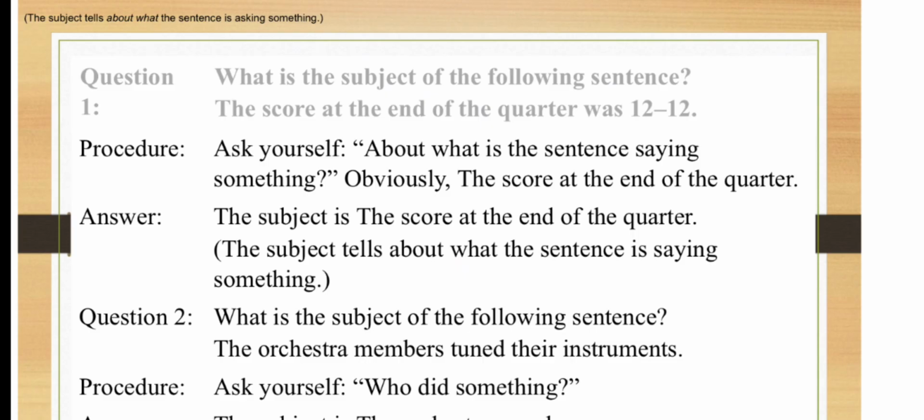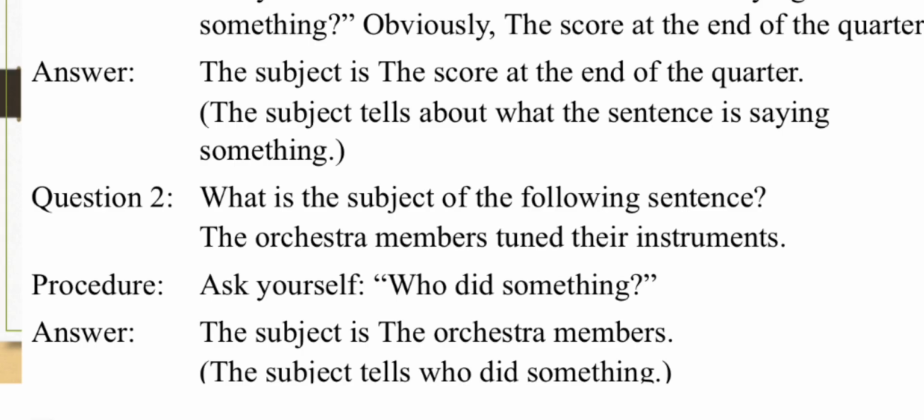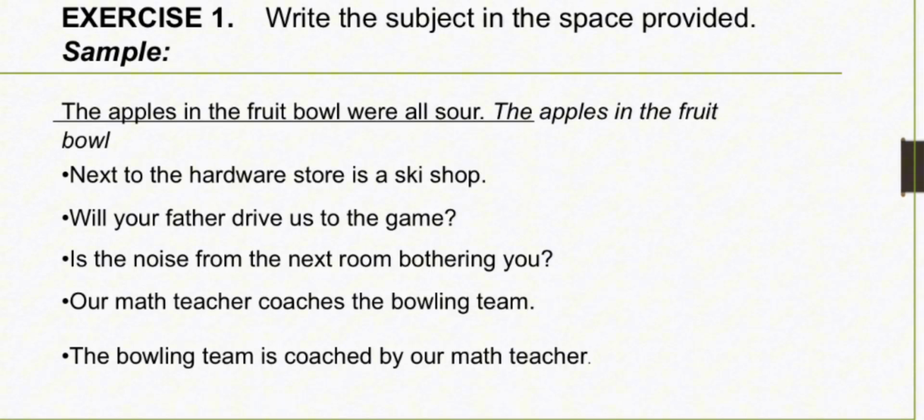What is the subject of the following sentence? The orchestra members tuned their instruments. Ask yourself, who did something? In this sentence, it's obvious, the orchestra members. Why? Because they are the ones doing the action.